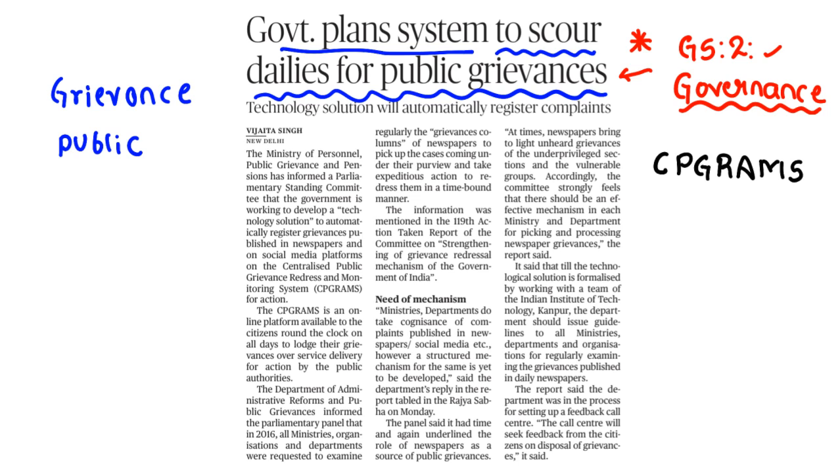Because government might be doing lots of works and lots of schemes to cater to the needs of the people. If people are unable to register any of the complaints that they are facing because of poor implementation of schemes or deficiencies in the schemes, these should definitely be known to the people who are at a higher rung. So fine. To do all these things, the public grievance redressal mechanism is needed.